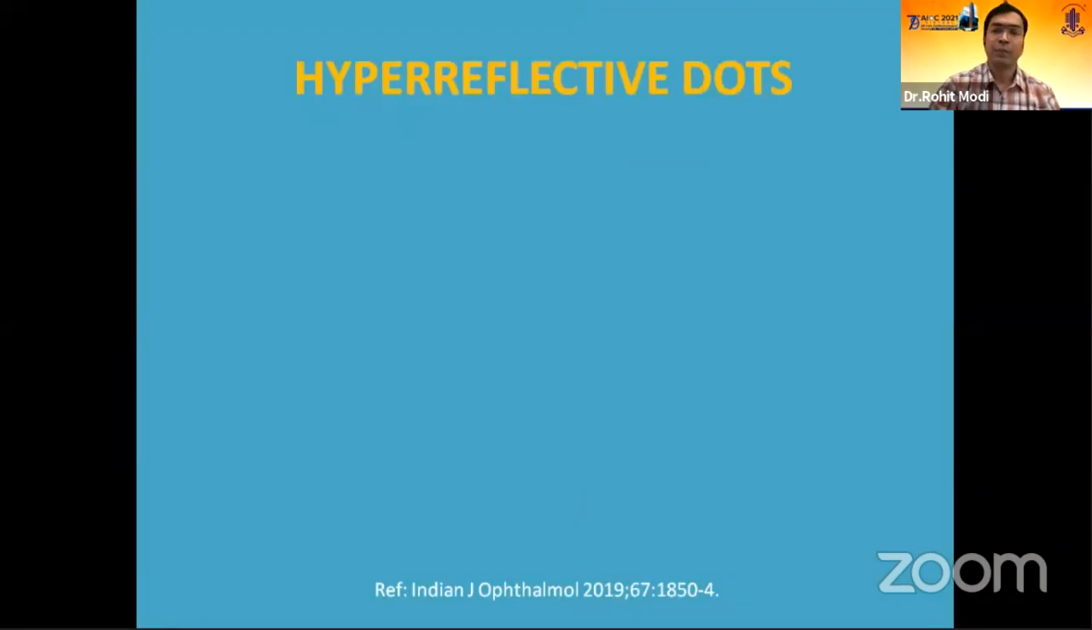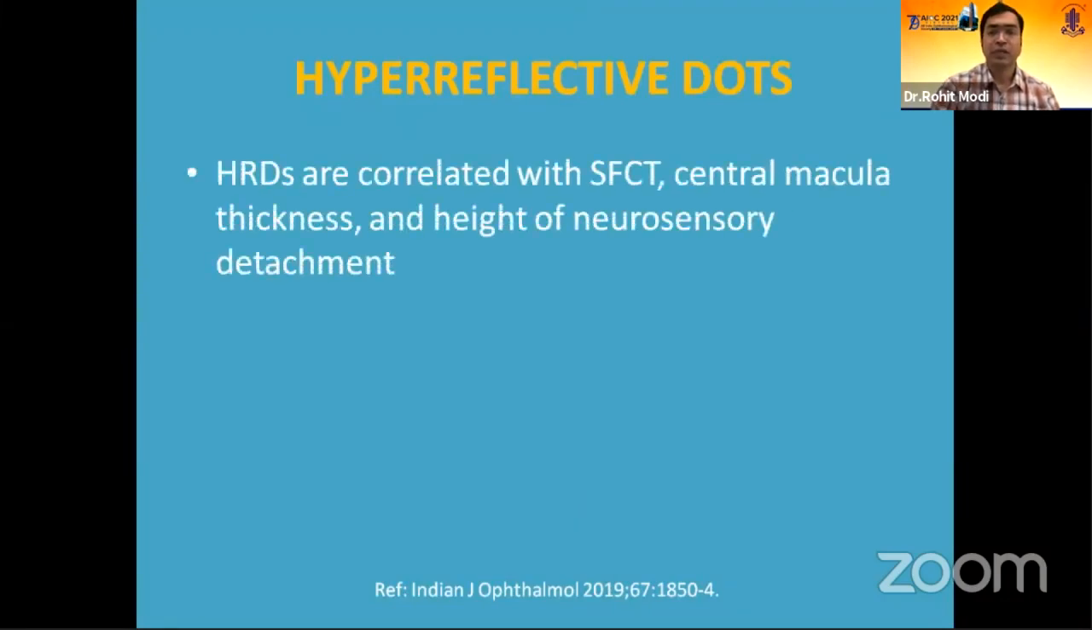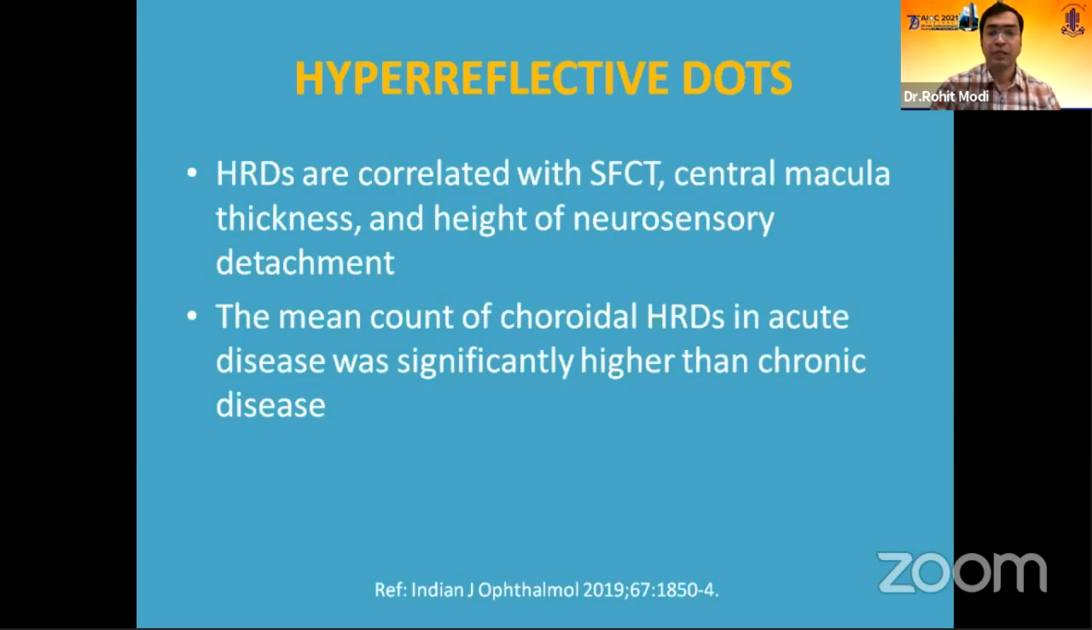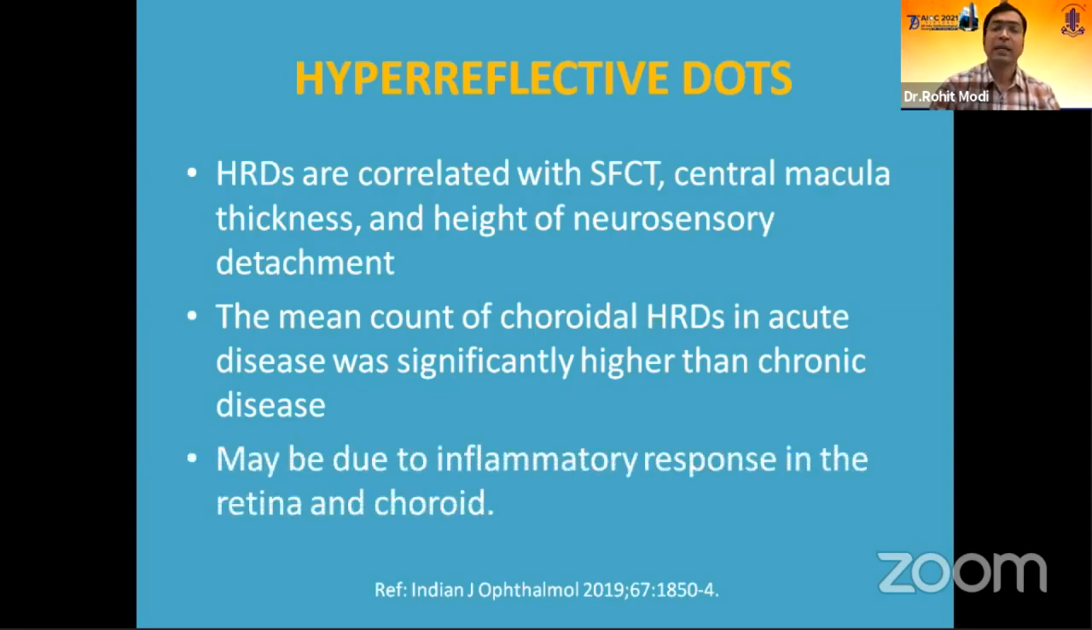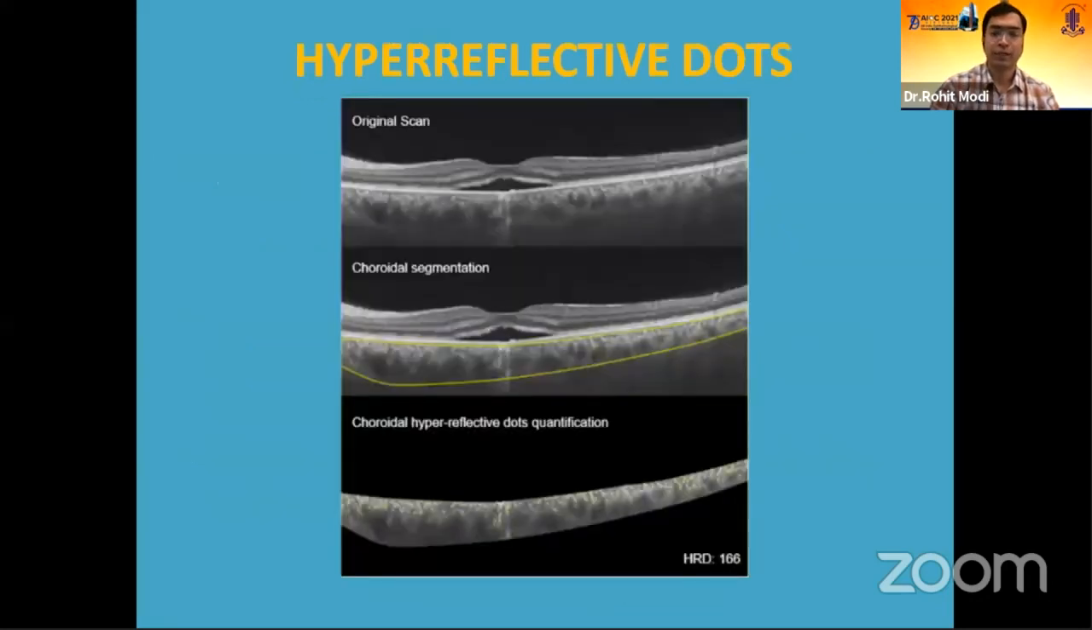Another important biomarker is the hyperreflective dots, which are correlated with the subfoveal choroidal thickness, central macular thickness, and the height of the neurosensory detachment. Well, the mean count of these HRDs in acute disease was significantly higher as compared to the chronic ones, and it may be due to the inflammatory response in the retina and the choroid.